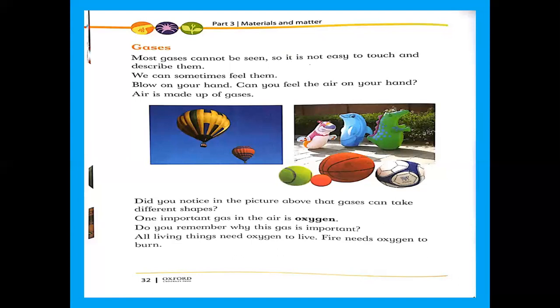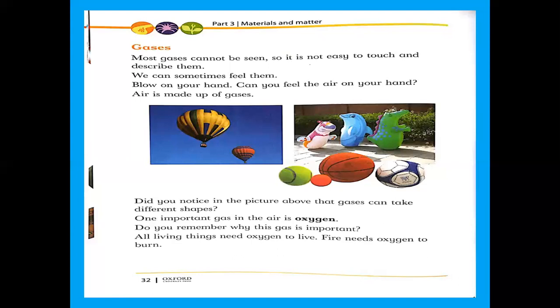This gas is in the air, and it is very important. Why is it important? Because all living things need oxygen to live. We all need oxygen. We can't survive, we can't stay alive without oxygen. Is it clear?